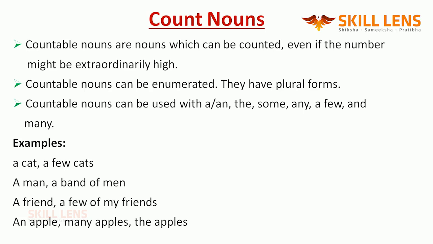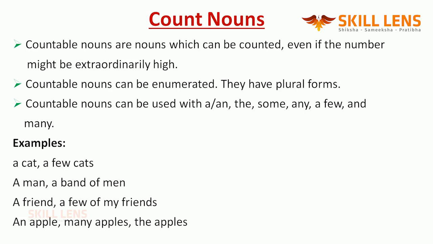A few examples: a cat. A cat is a countable noun. There is a plural form for cat, which is cats. So I can say many cats, a few cats, some cats. Then a man. If we have a lot of men around, we call them a band of men. We can also say a few men, some men standing on the road.